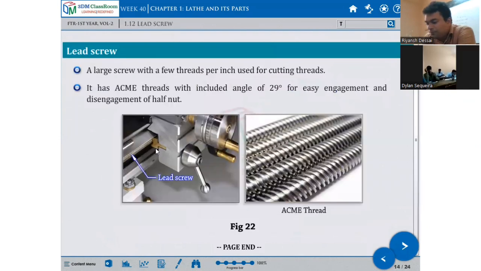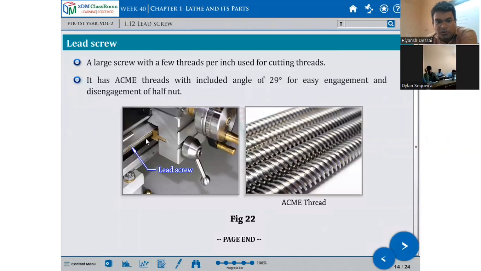Now lead screw. Lead screw with a few threads per inch is used for cutting thread. It has an accurate thread. This question they asked in the exam. Repeat the last time, same I'm repeating. It has an included angle of 29 degrees for easy engagement and disengagement of the half nut. The half nut is on the carriage and runs on this lead screw, which carries the carriage. Everywhere there is a nut and bolt mechanism, screw and nut.